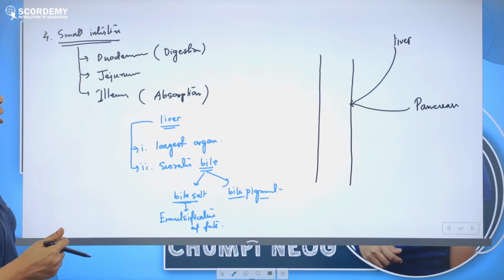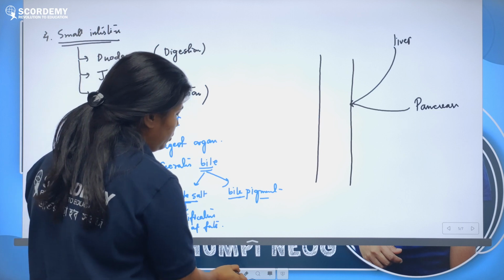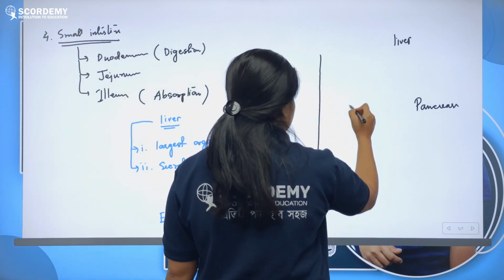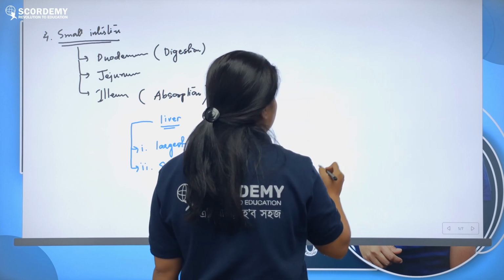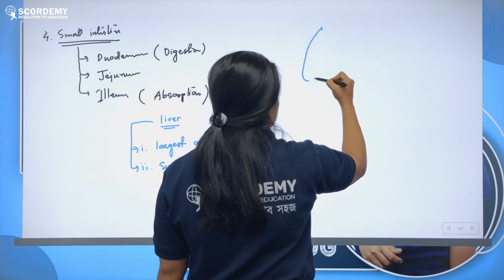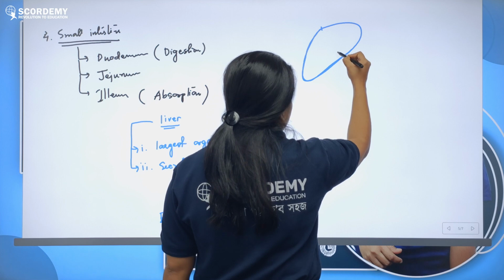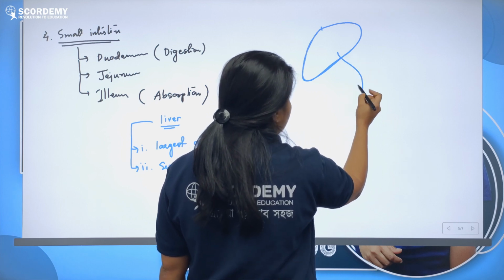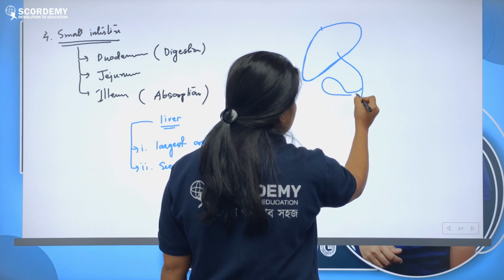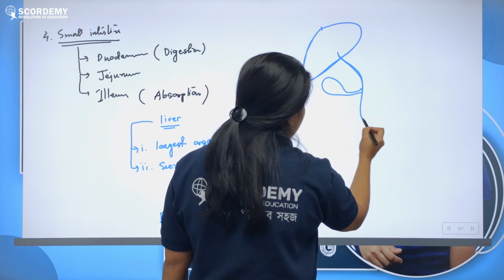But you also need to know one more thing. If I show you, this is your liver. From the liver a duct will come. Nearby there is a small organ present, called the gallbladder.